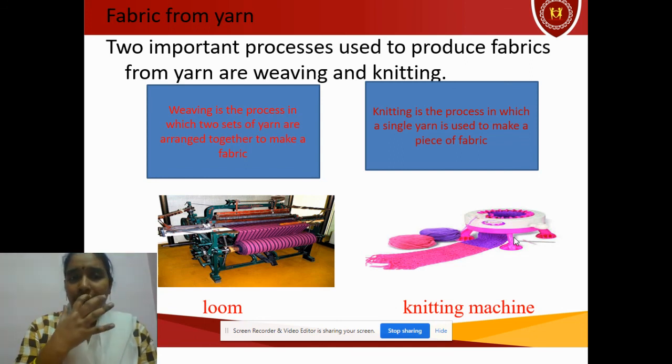Next, the other process is knitting. Knitting is where only one single yarn is used to make a complete fabric, a complete piece of cloth. The best example for this is the sweater. If a woolen sweater is torn, you just pull out one thread and automatically the full sweater comes undone. It comes back to a complete yarn. You can see one single fiber. That process is called knitting.